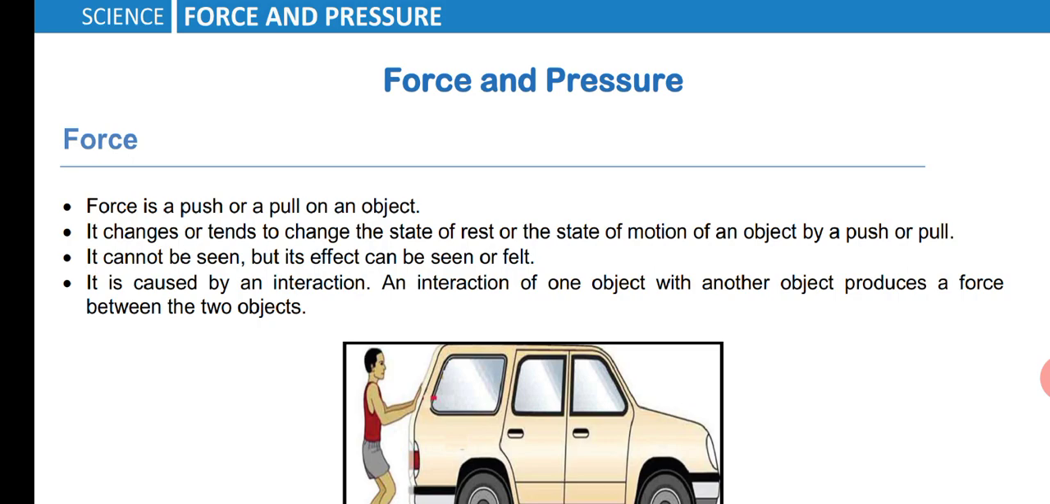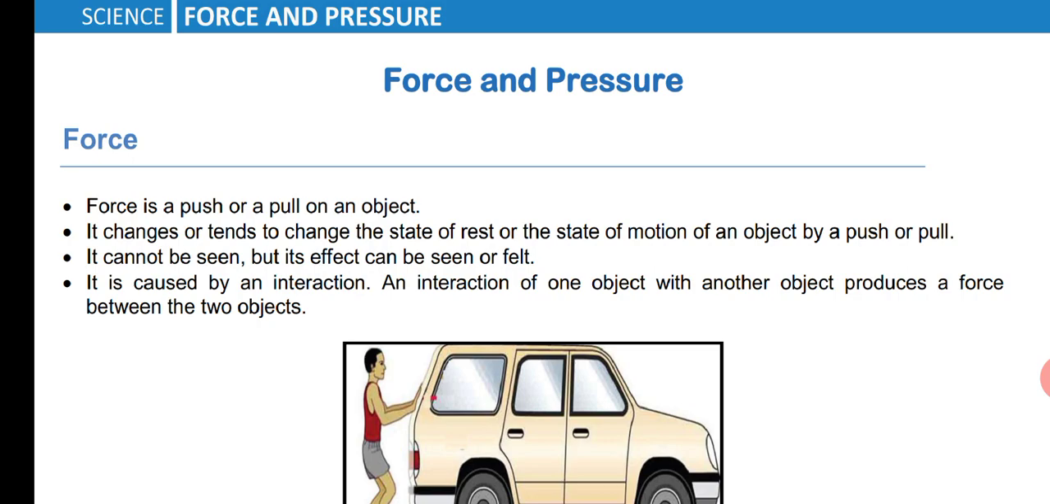So let us see the third point. It cannot be seen, but its effects can be seen or felt. That means you cannot see the force, but you can see the effects of force and you can feel the force. Okay, so let us go for the fourth point.